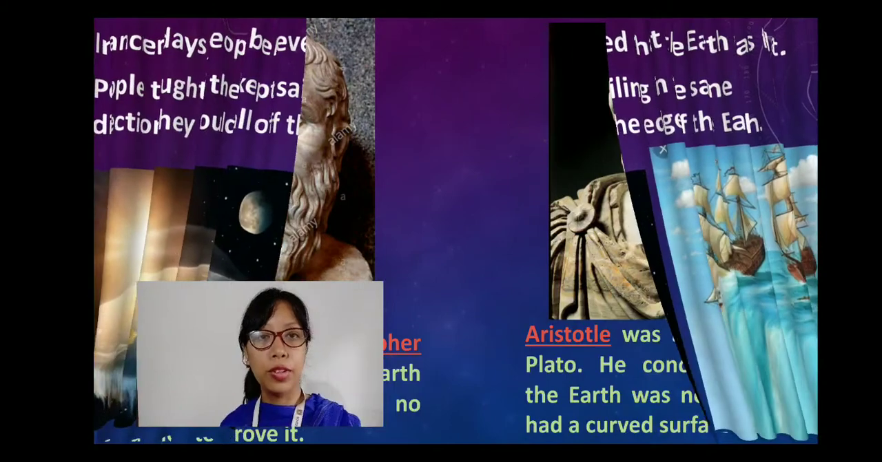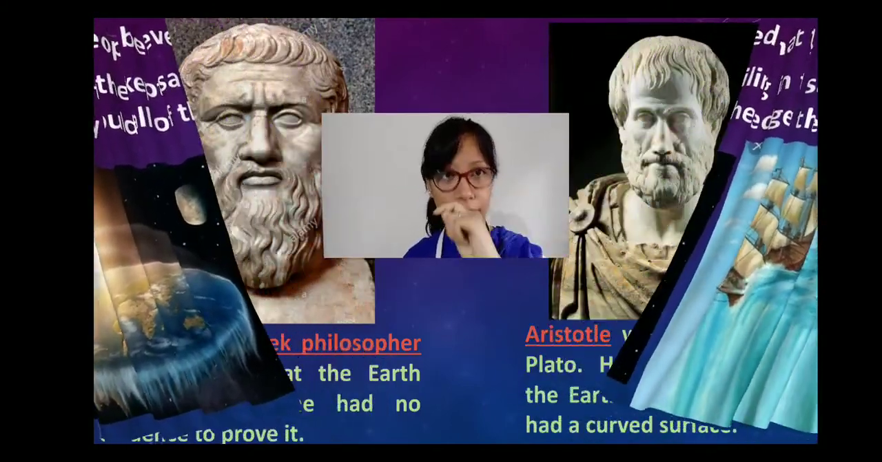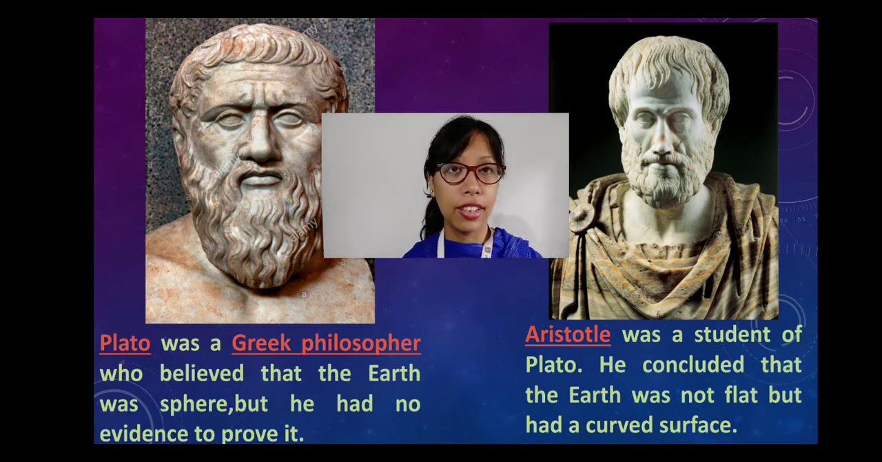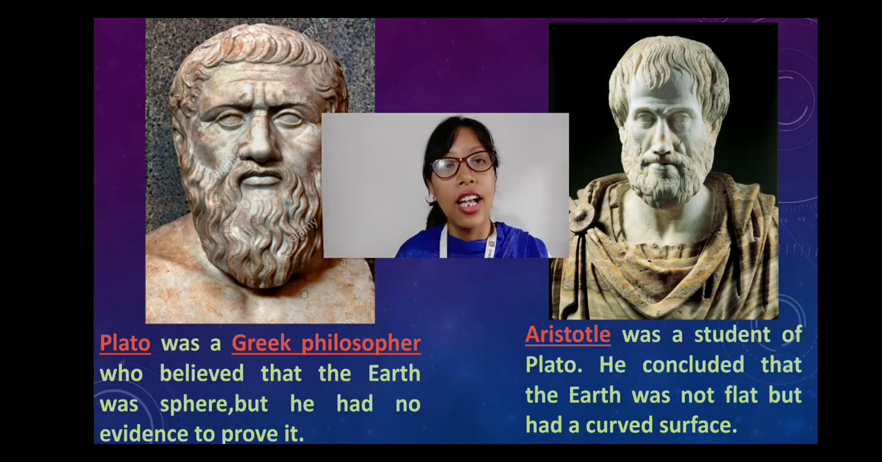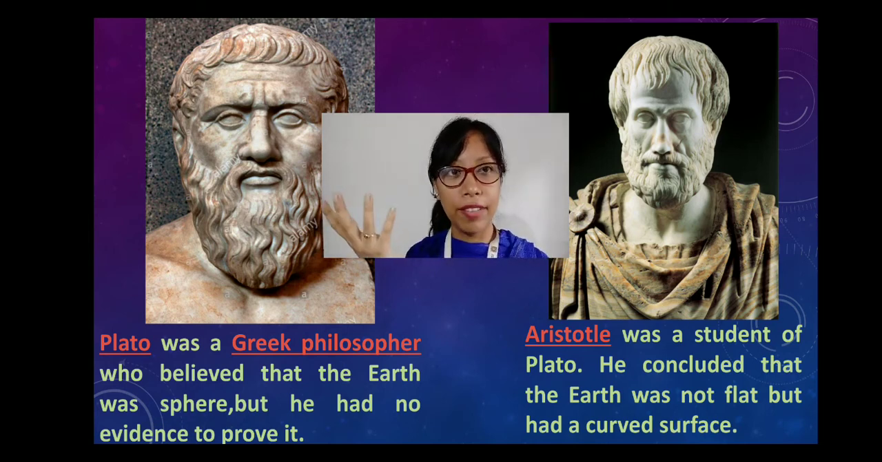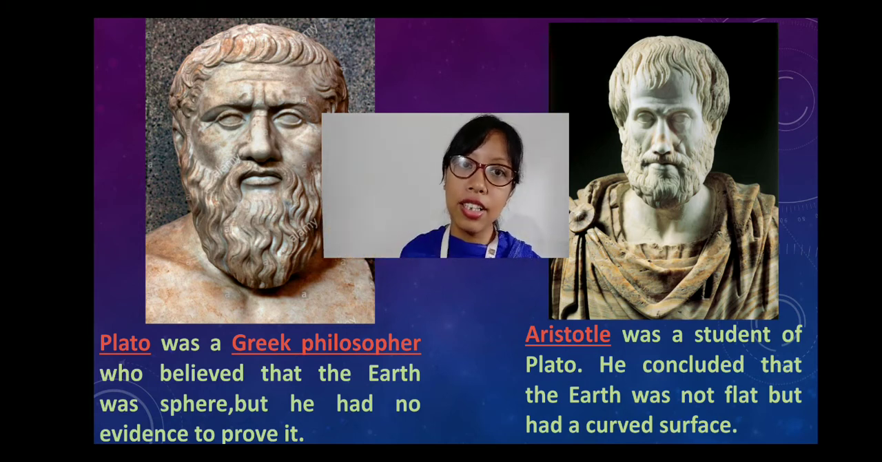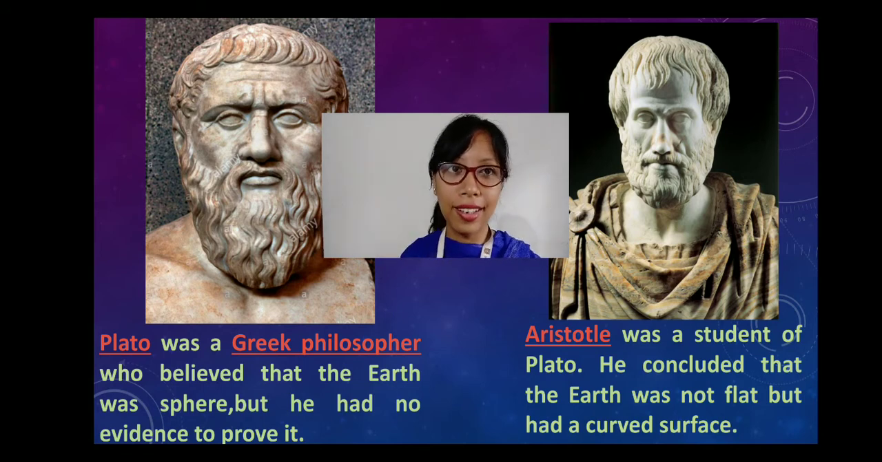Next, we will come to two famous philosophers, that is Plato and Aristotle. Now, Plato was a Greek philosopher. He believed that the earth was a sphere, right? That the earth was a circle. At a time when people believed that the earth was flat, he was one of the intelligent, genius persons who believed that the earth was a sphere. But unfortunately, he didn't have any evidence to prove his theory.